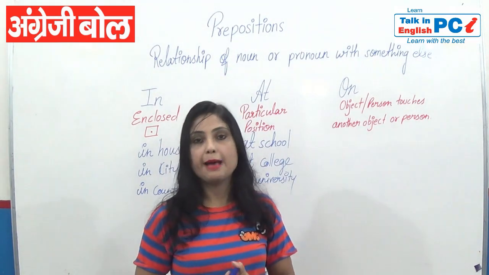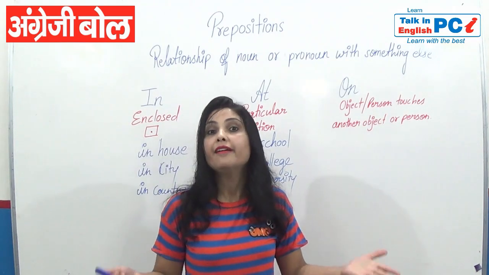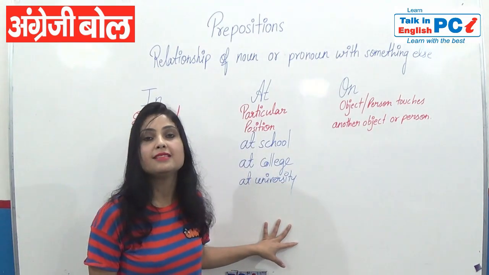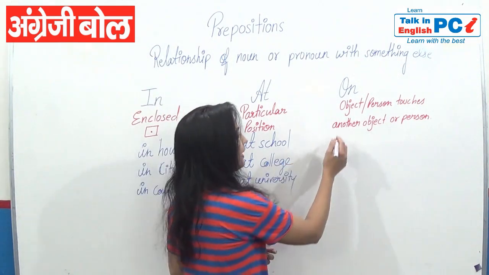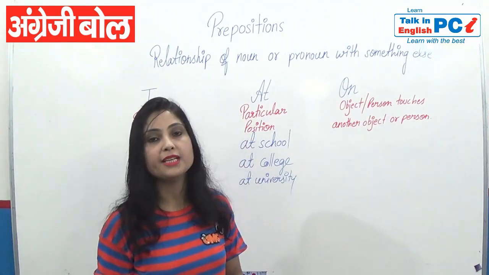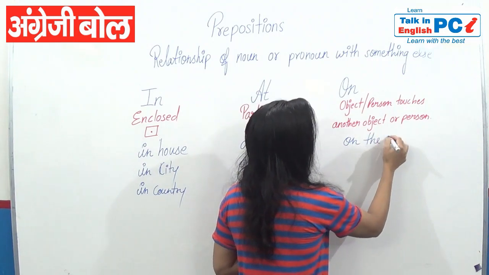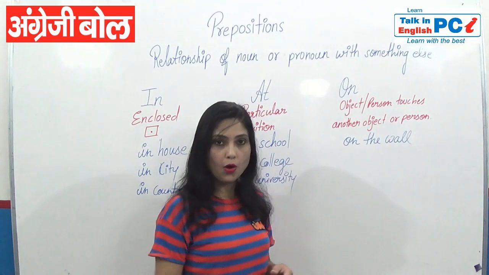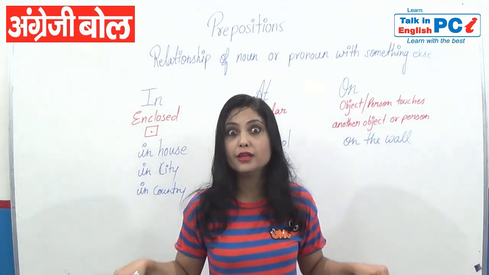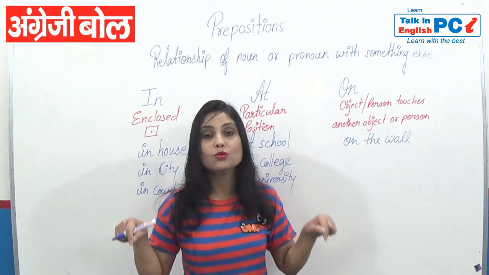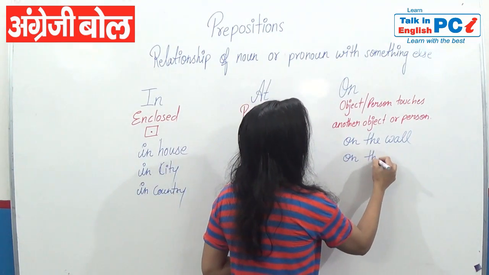I would like to give an example of my whiteboard. Where is the whiteboard right now? My whiteboard is touching the wall. It is hung on the wall. So we will use on here, because the whiteboard is an object and it is touching the wall. So we will write on the wall. Second one, right now where am I standing? On the floor. I am the person who is touching the floor. So again I'll write here on the floor.